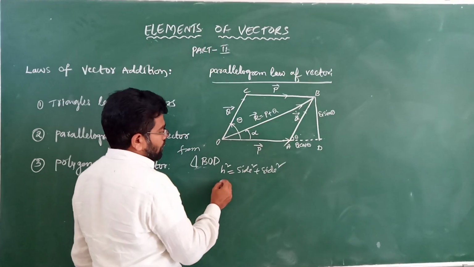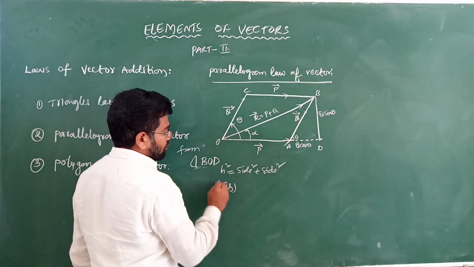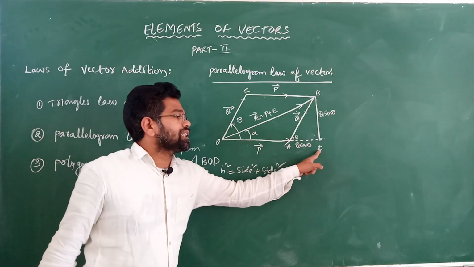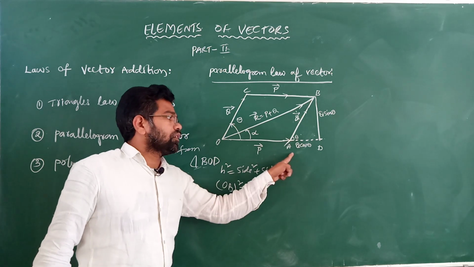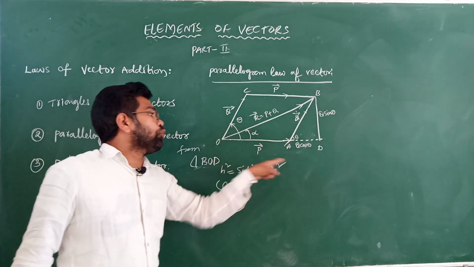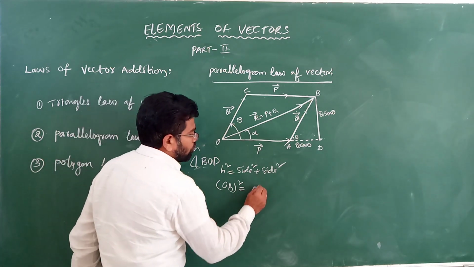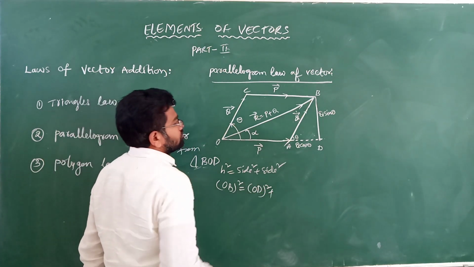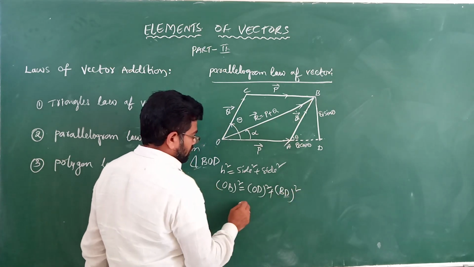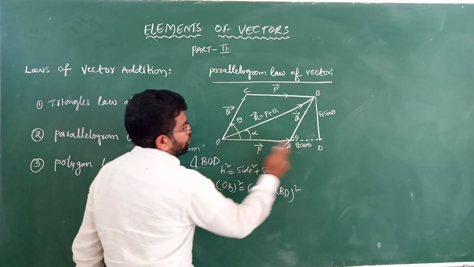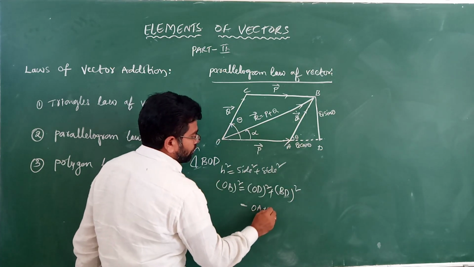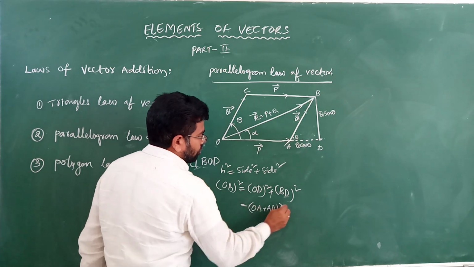Hypotenuse square how much here? OB. OB square is equal to, here side square, OD is the side. See here, not OA. BOD triangle means the side will be OD. Then OD whole square plus BD whole square. Then OD means OA plus AD, OD means OA plus AD whole square.